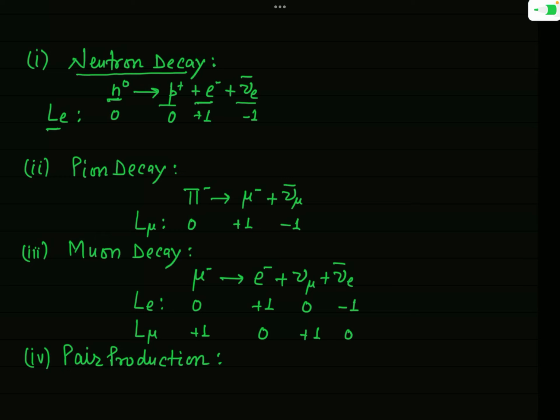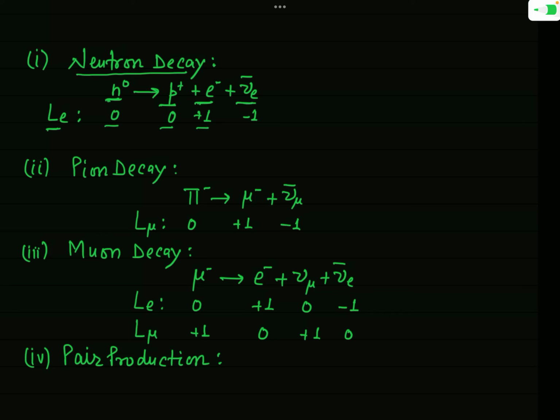So as neutron is not a lepton, Le for this neutron will be 0. Similarly, proton is also a nucleon. It is a baryon. It is not a lepton, and so the lepton number Le for proton will also be 0. But you know that electron is a lepton, and so for this the lepton number Le will be +1,